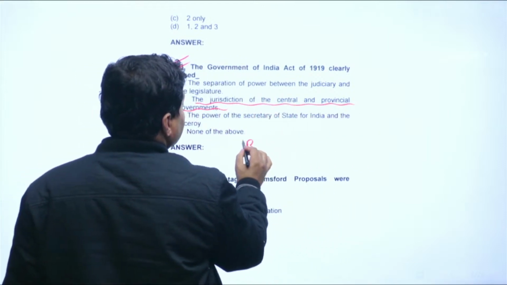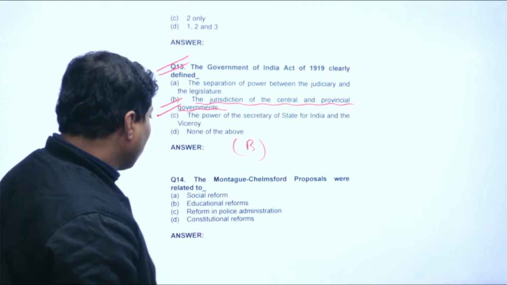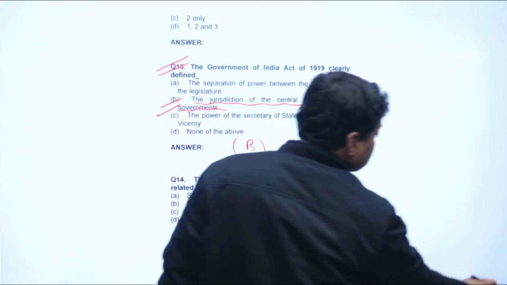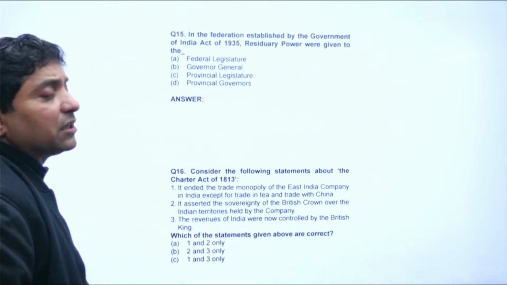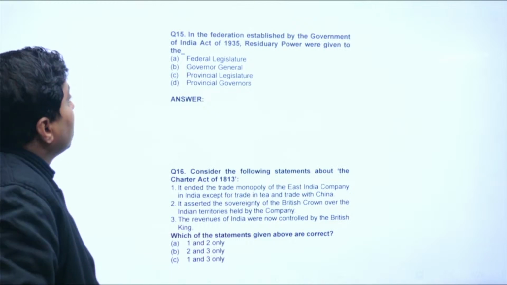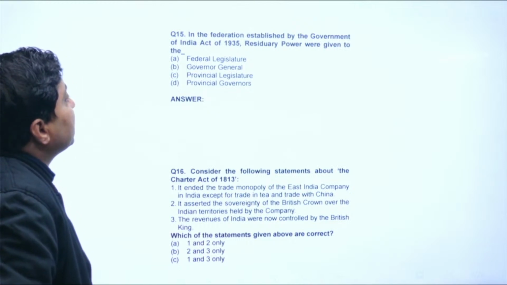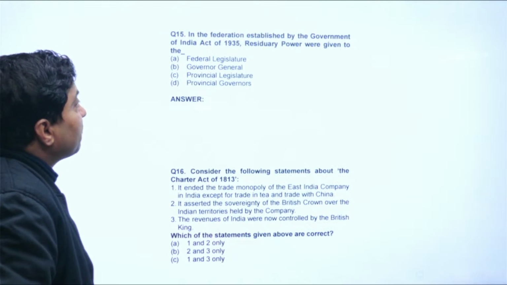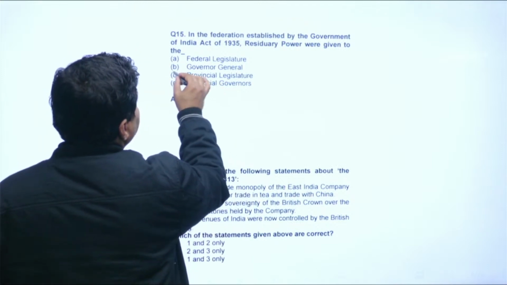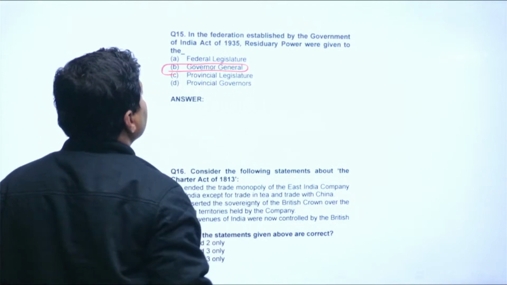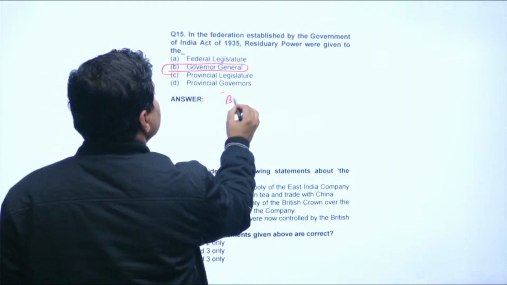So, B would be the answer, right. We have seen. Now, look at the next question. Question number 15. In the federation established by the Government of India Act 1935, residuary powers were given to the Governor General, right, rather than a federal legislature. So, the answer would be B.